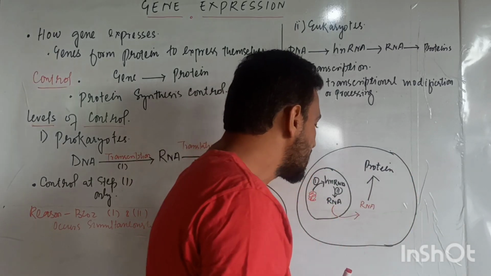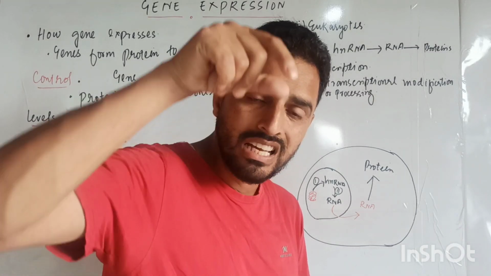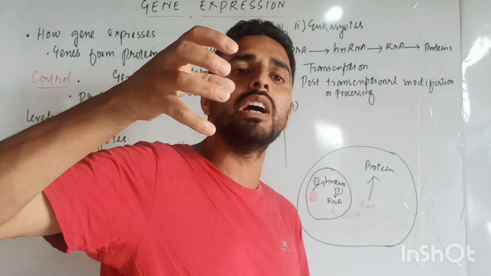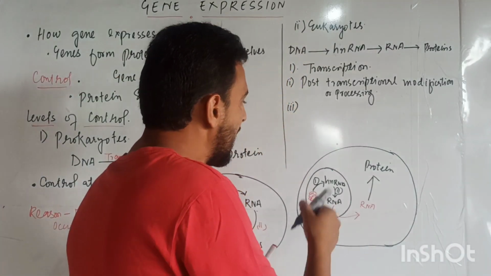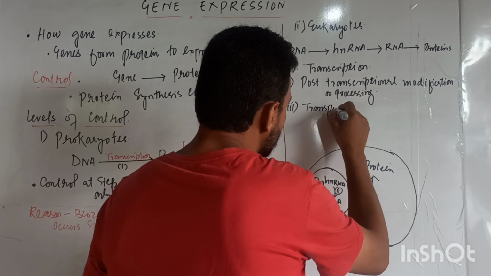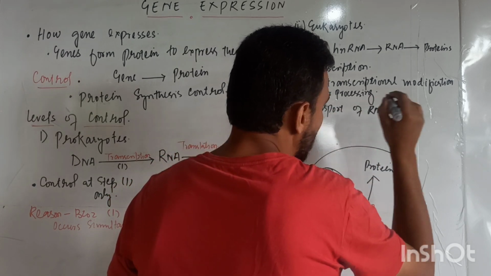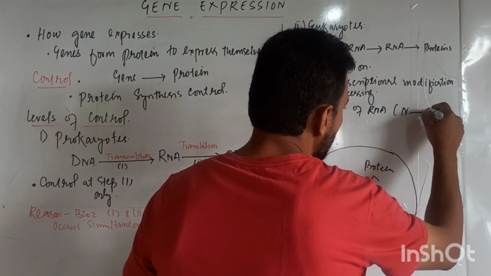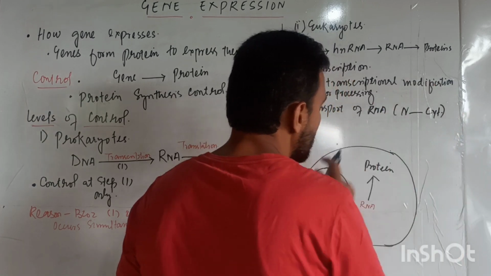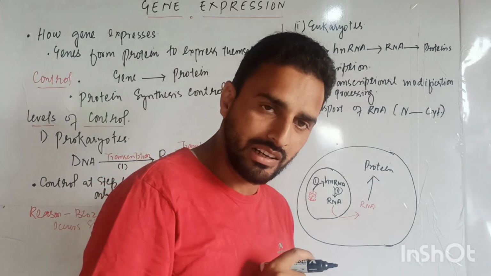Thus, the third step here is transport of RNA from the nucleus to the cytoplasm.